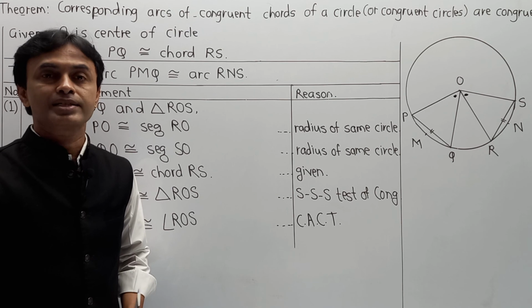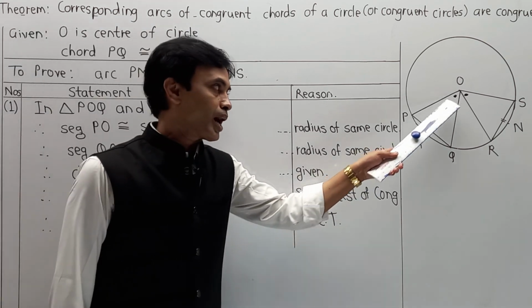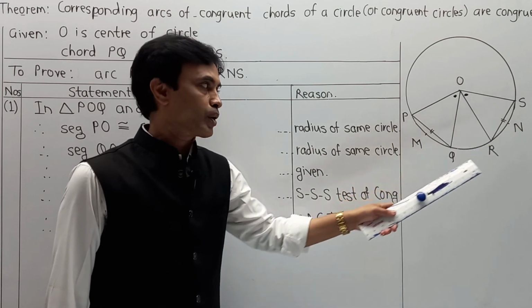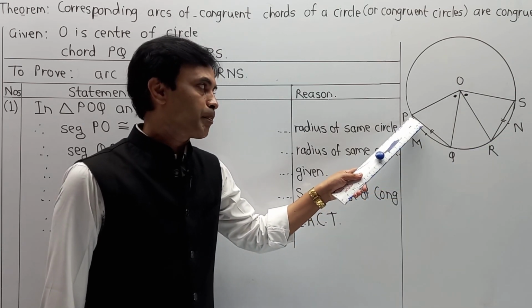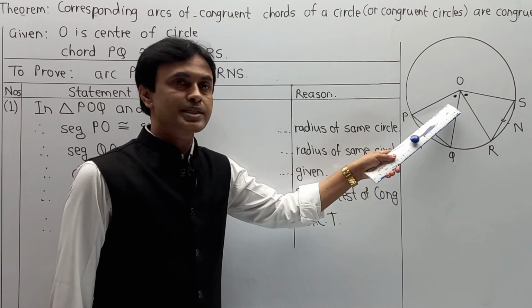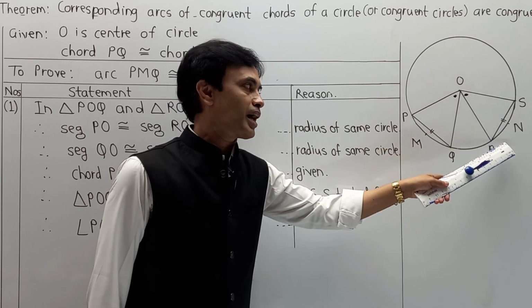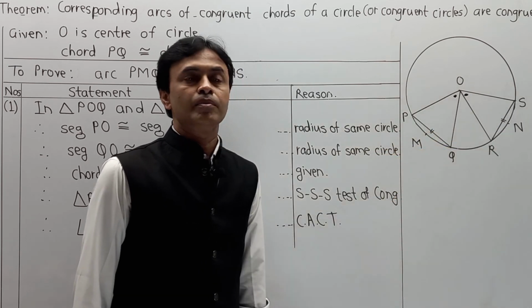If central angles are congruent, then their minor arcs must be congruent, or the arcs intercepted by them must be congruent. So naturally, arc PMQ, which is enclosed in this angle, and central angle ROS having arc RNS must be congruent.